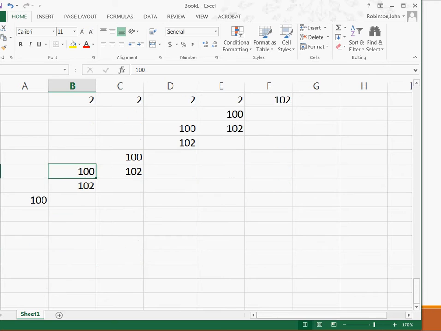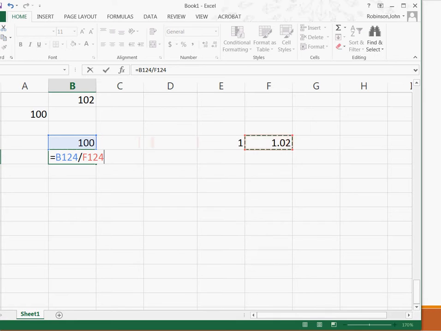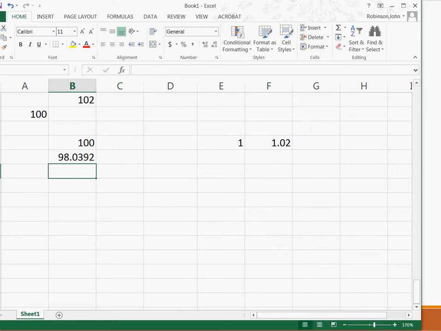This CD turns $1 to $1.02, and we have $100. So if I take $100 and divide by 1.02, that tells me how many CDs I need to buy, and then I multiply it by the price per CD and get $98. We kind of knew it would be about that, since 100 turns to 102, so 98 and a little bit more will turn to 100.